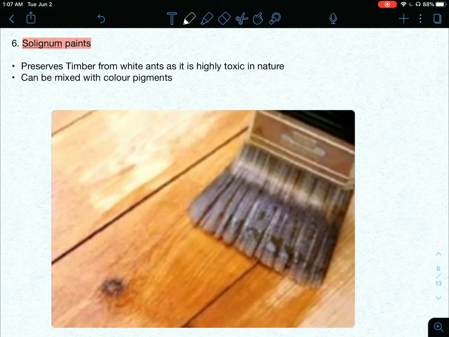Then the next one, molybdenum paints. Molybdenum paints are very toxic in nature, so they preserve timber from white ants. They can also be mixed with color pigments. So for painting we can use various colors, mixed with these molybdenum paints, and you will get many colors out of this.